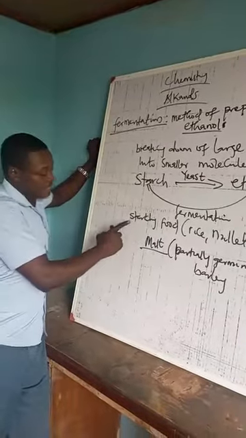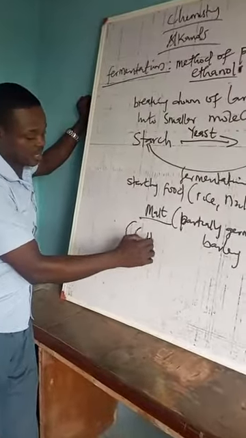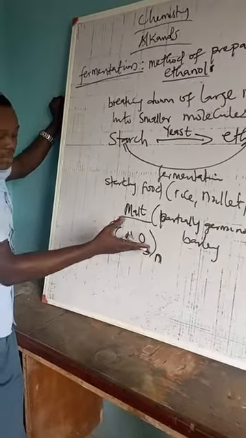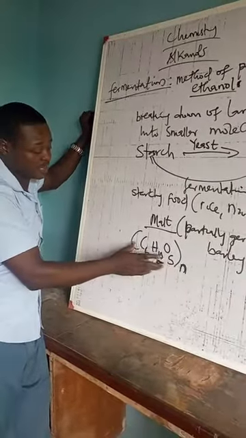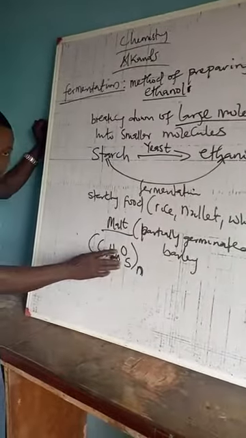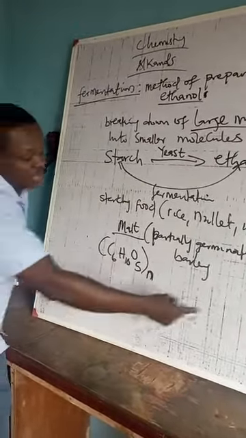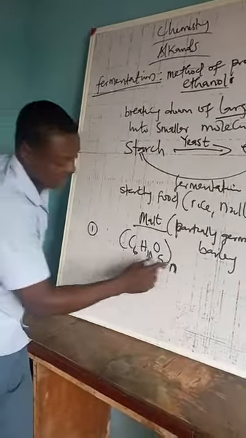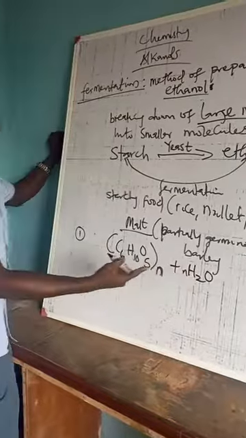So now, you take your starch. The chemical formula for starch is (C6H10O5)n. This n here refers to millions of this single molecule, or this formula we are seeing here. That's why we refer to starch as a very large molecule, because you have millions of these little molecules coming together to form a large molecule. In order to break this starch down to a smaller molecule, you need to carry out fermentation. So in step 1, you take your starch and you add a little water, so we add H2O and molecules of it.